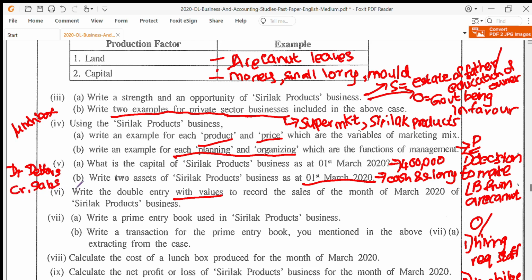Now I don't have space to write the value, but you will essentially write 108,000 here, and under sales, under credit, 108,000. So you can see in your books there is no trace of the trade discount. It's only through negotiation, through bargaining, you gave that discount, no other mark on the financial books.